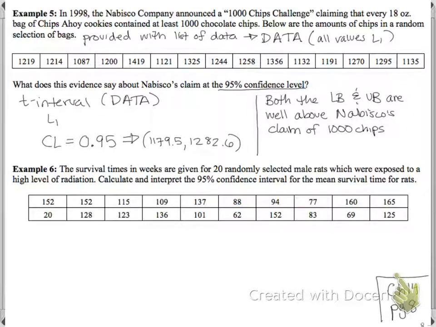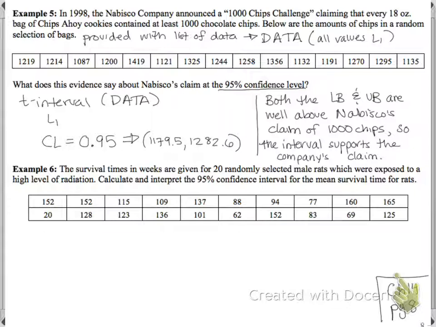So this interval supports the company. So this is one of the ways that people use confidence intervals in real life: we make a prediction, we gather some data, make sure we meet all of the conditions, and we go from there and we try to generalize that information. So it's your turn to try, guys.